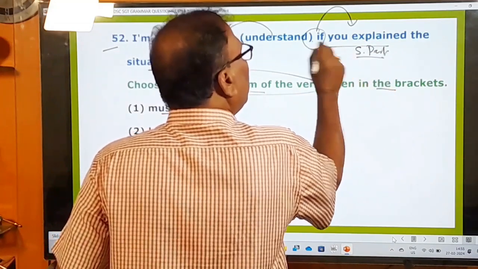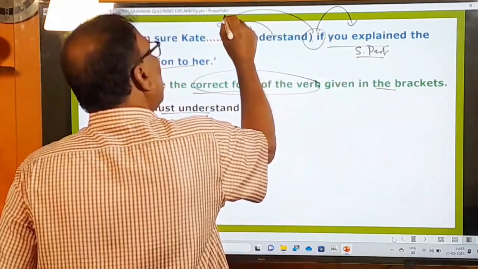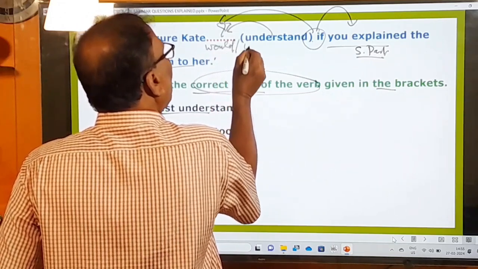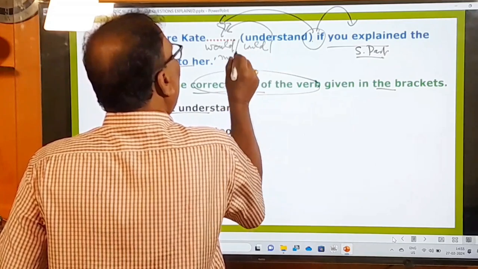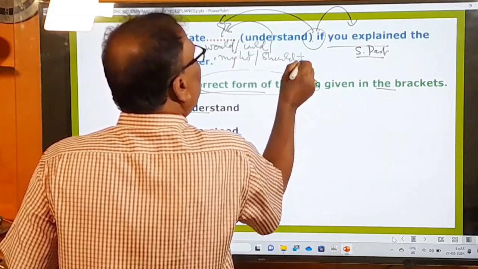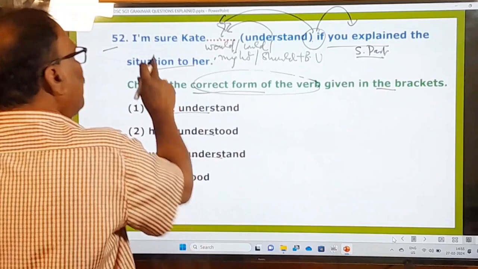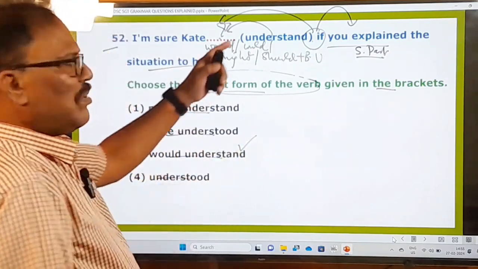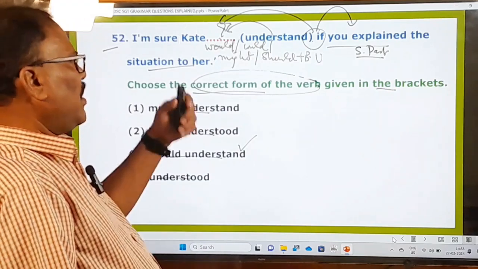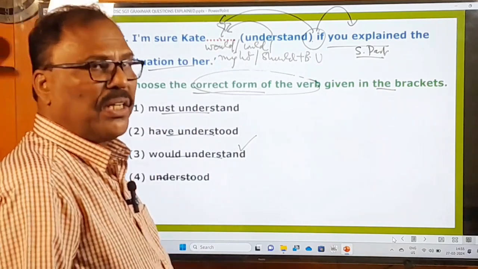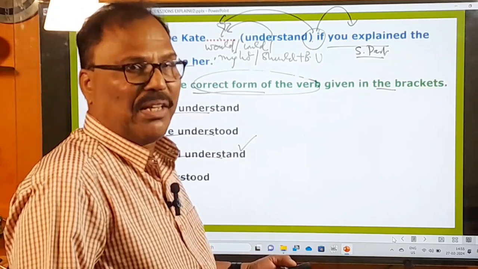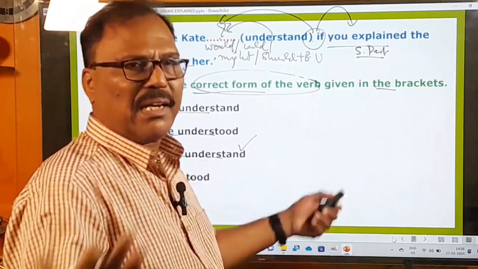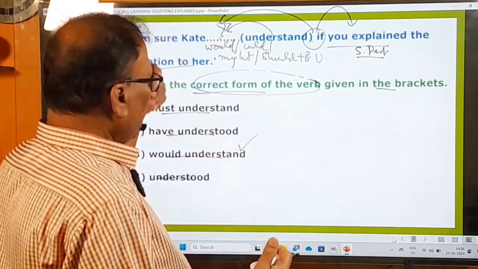Whenever there is with if simple past tense, automatically in the other part of the sentence there must be a sentence with would or could or might or should plus base form verb. I'm sure Kate would understand, this is only the right one, because all of you know very well about these conditional statements. So if you don't think that the video is going to be lengthy, I'm ready to explain all the things. My job itself is to explain the things neatly and clearly and correctly. So that's only my job, and my purpose is only that.